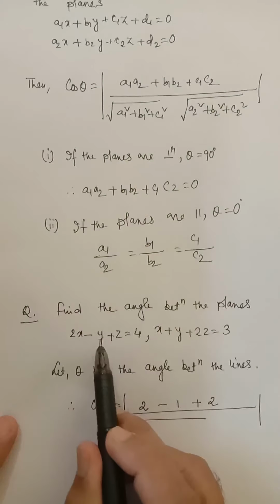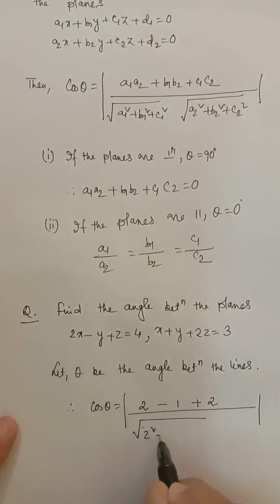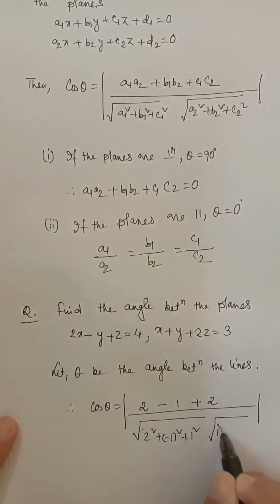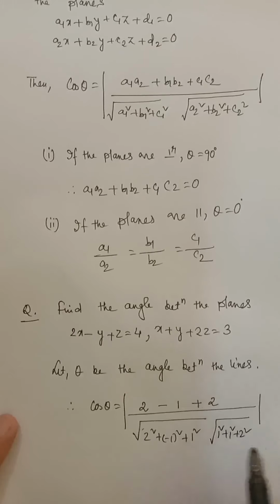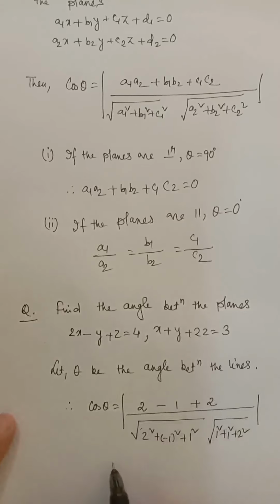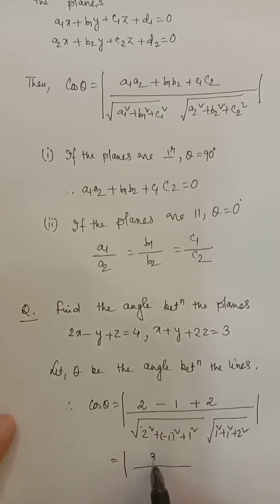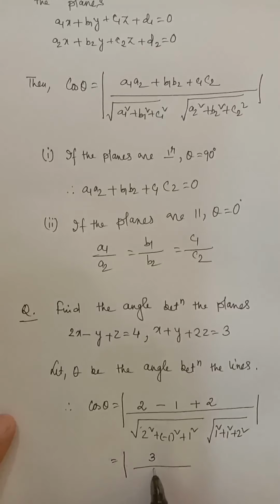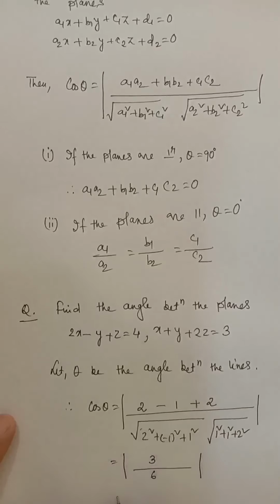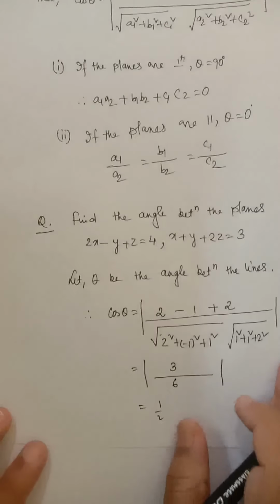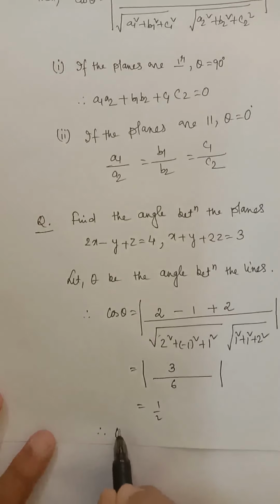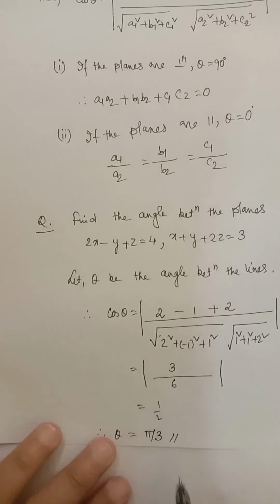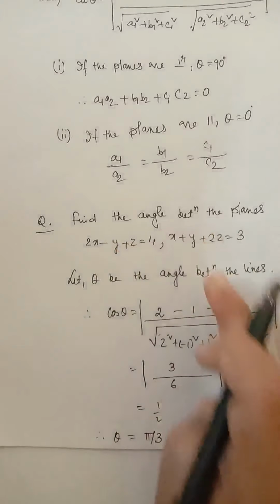Here a1 is 2, b1 is minus 1, so it will be root over 2 square plus minus 1 square plus 1 square into root over 1 square plus 2 square. So it will be 3 by root 6 into root 6, that is 6. So cos theta equals half, and therefore cos theta equal to half means theta equals 60 degrees, pi by 3, which is the angle between these two planes.